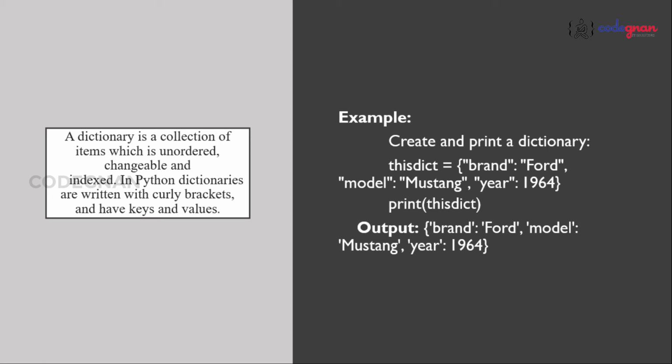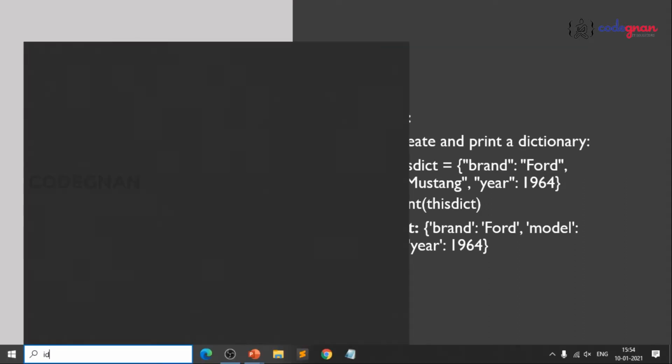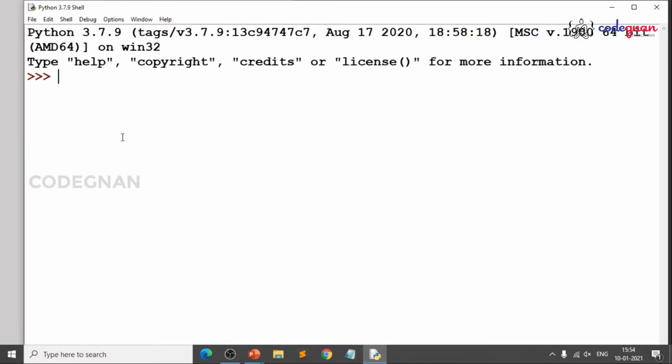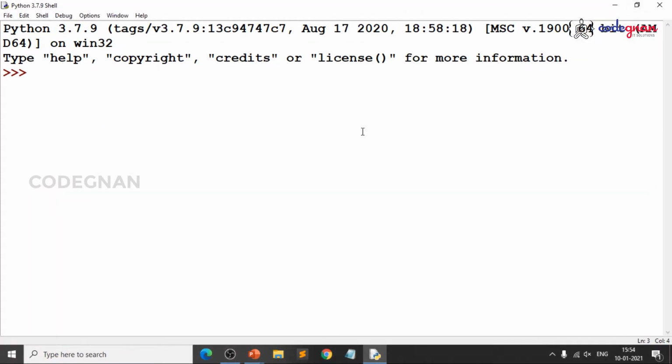It is a collection where I cannot say it is ordered, it is changeable, and I go for indexing only by keys. I just refer to the dictionary value by the specific key. That is it. So, enough of talking. Let us open our IDLE and just start taking examples, then it will be easier to understand. The PPT is for your reference and we will just go by step execution.